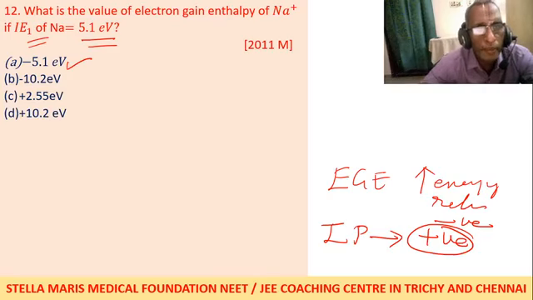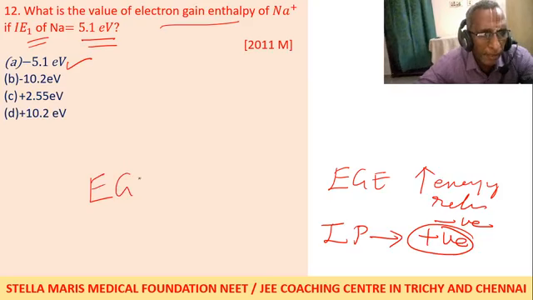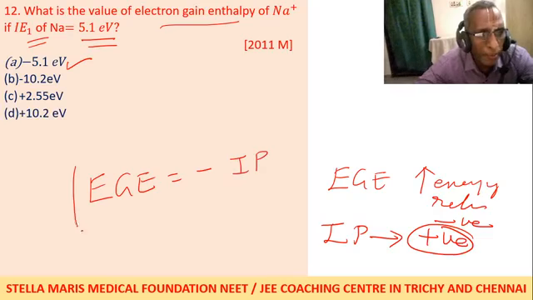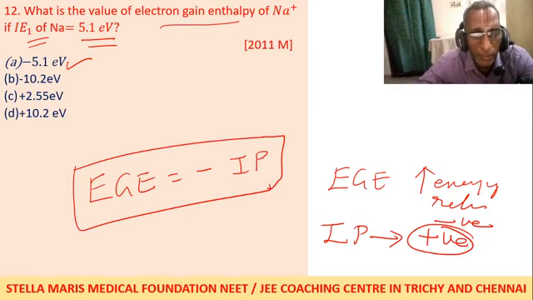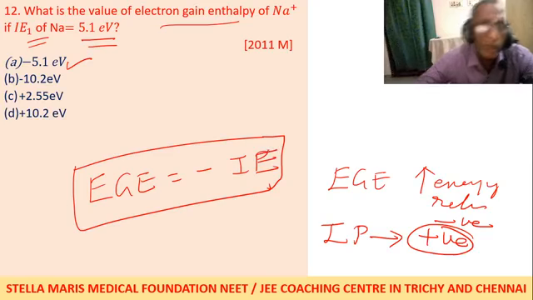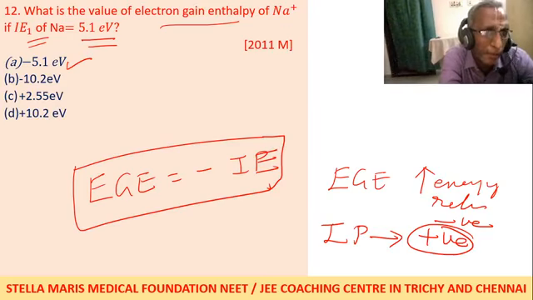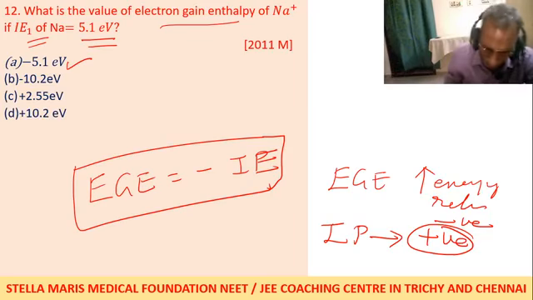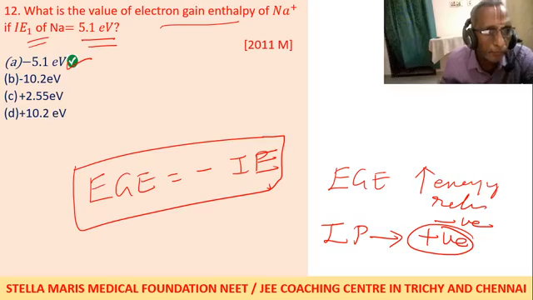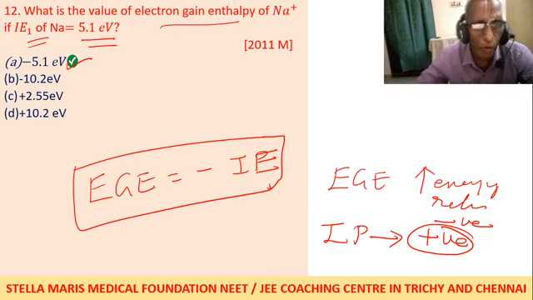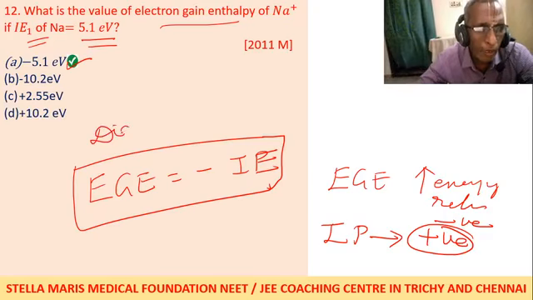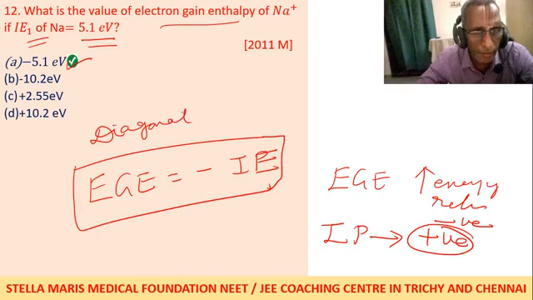The question asked is the value of electron gain enthalpy. You have to remember that electron gain enthalpy has the opposite sign to that of ionization energy. Ionization energy is positive, so electron gain enthalpy is negative. That's all. Here 5.1 is given, so the answer is minus 5.1. Everybody please make a note. I have forgotten to mention it in your book, it is there.